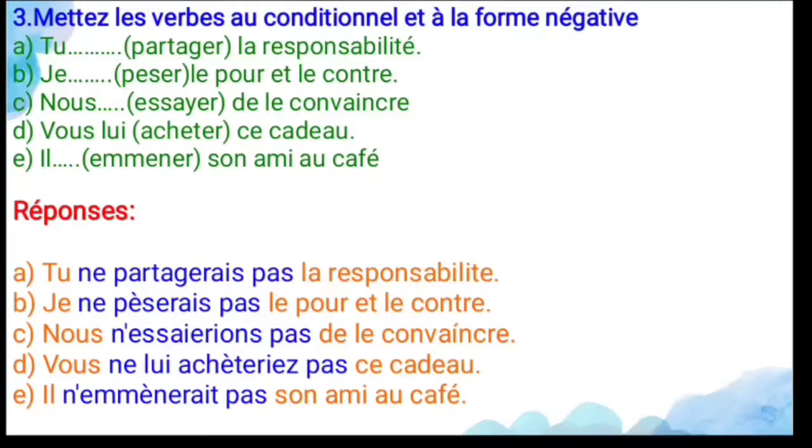Cafeteria means canteen. So this is all about today's video, that is the conditional present. The conditional present is used to talk about what you would generally do in an imaginary situation. And what is the formation for the conditional present? The radical of the future, that is the future stem of the infinitive verb, plus the terminaison. Terminaison means endings. What are the endings? AIS, AIS, AIT, AIT, IONS, IEZ, AIENT, AIENT. So these are the endings for the conditional present. The imperfect and the conditional present have the same endings, but the formation is different.